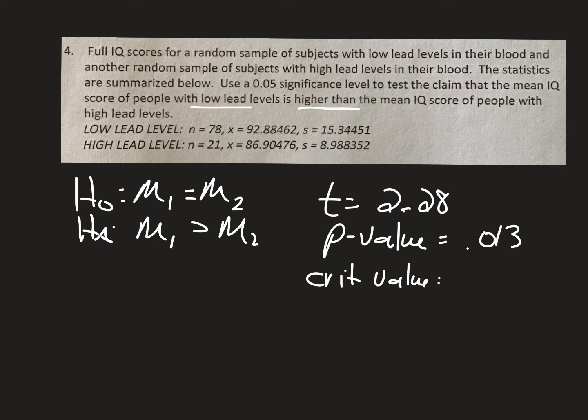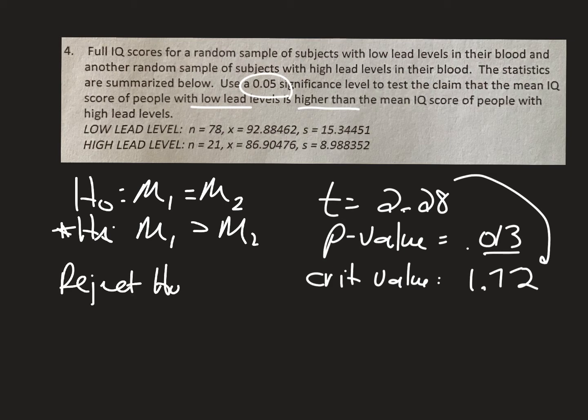You're going to second VARS, inverse t, 0.05 this time. Degrees of freedom, be careful here, is 20. Paste, boom. I'm getting 1.72 for my critical value. My test stat is definitely past 1.72, and my p-value is definitely lower than 0.05. So in this case, we would reject H0, reject your null.